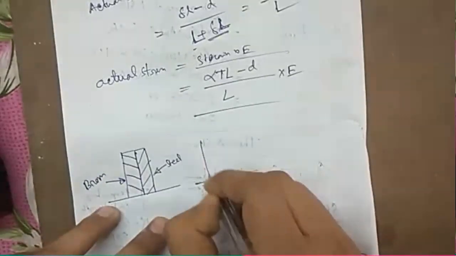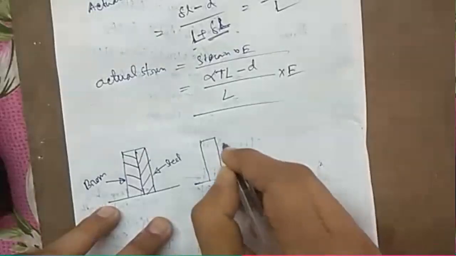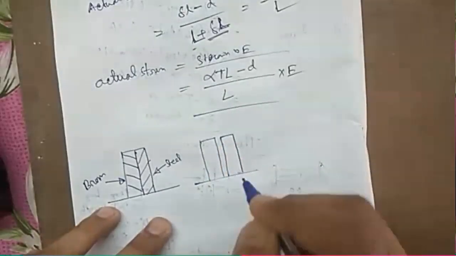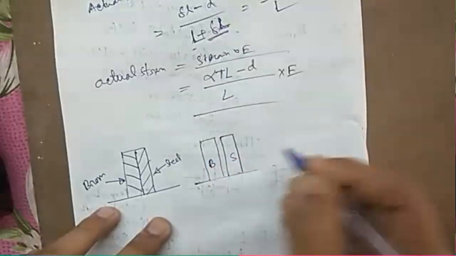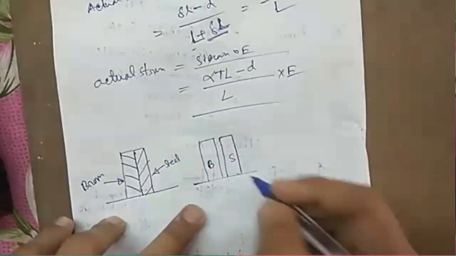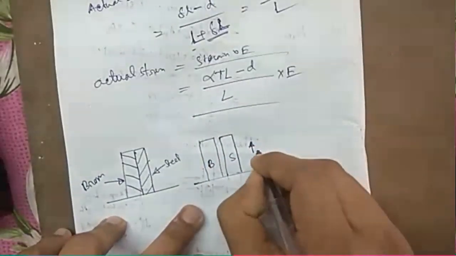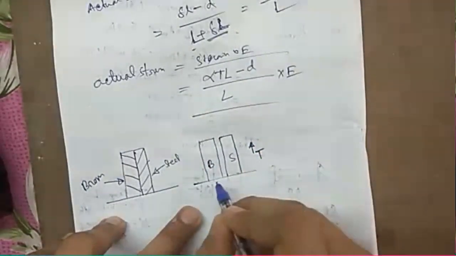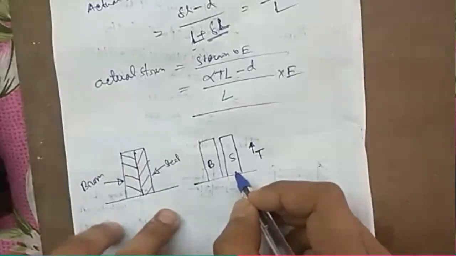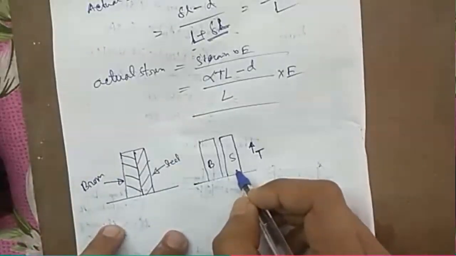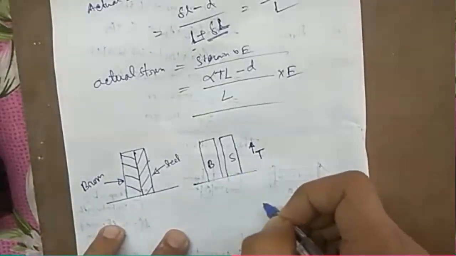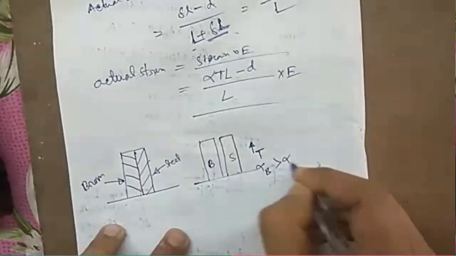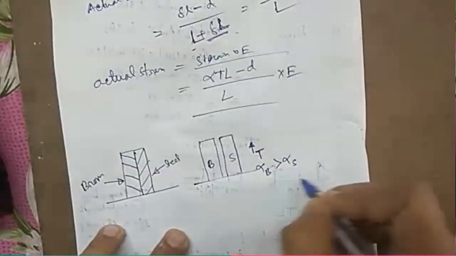Okay, let me draw the situation. They are not attached. We are assuming that they are not attached. Now, this is brass, this is steel. If we increase the temperature by capital T amount, then the material which is having higher value of alpha, which in this case is brass, alpha brass is greater than alpha steel, coefficient of expansion.